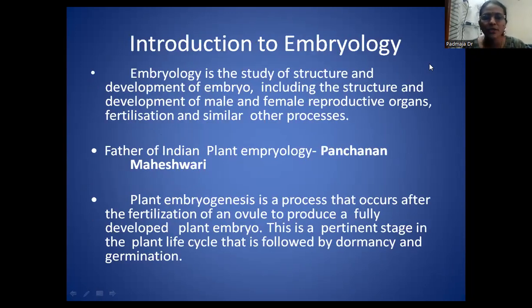Embryology is the study of the structure and development of the embryo, and the main part where the embryo and the fruit are formed is the flower. So the flower is considered the reproductive part of a plant. A number of life processes take place in a plant, for example photosynthesis, respiration, and reproduction. Photosynthesis takes place in the leaf, in the chloroplast. Respiration takes place in the mitochondria. Like this, reproduction takes place in the reproductive part that is known as the flower.